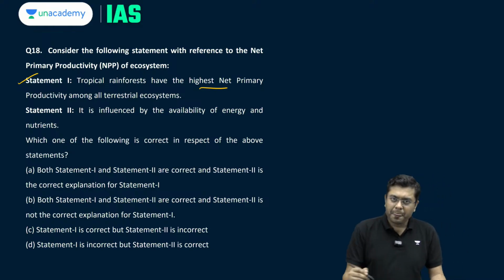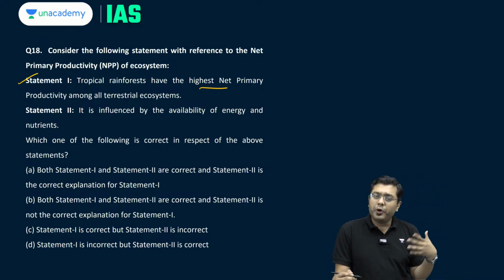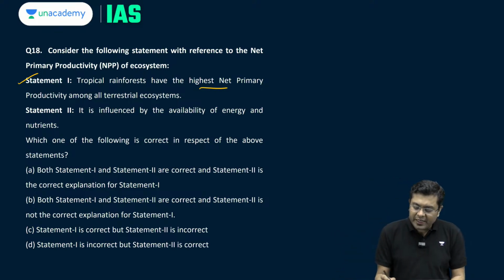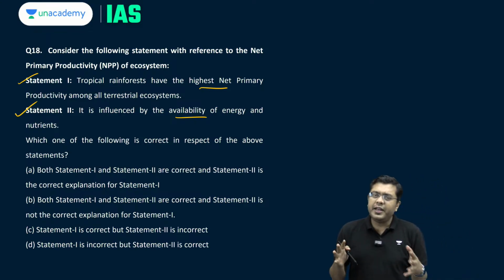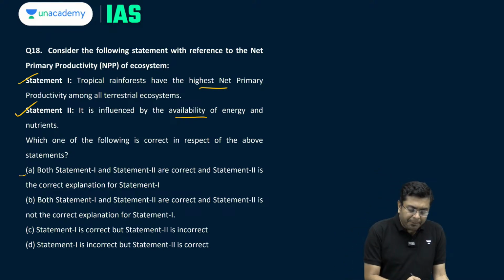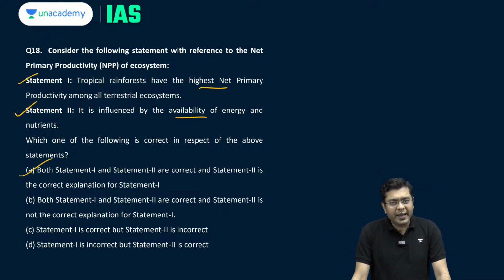This is correct, because the vegetation, the producer community is so very wide, vivid and varied that you will have a lot of this organic productivity. It is influenced by the availability of energy and nutrients, the nutrient cycle, the energy cycle, etc. is present in abundance. That is why the productivity is high. So, here both the statement 1 and 2 are correct, and 2 is the correct explanation of statement 1. So, the correct answer in this case is going to be A.